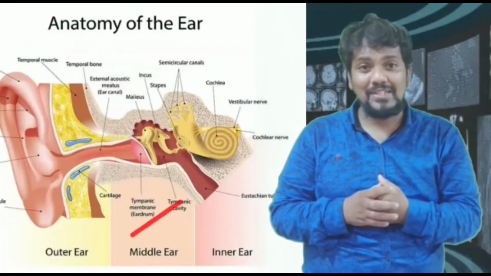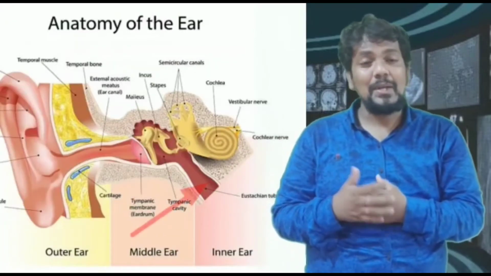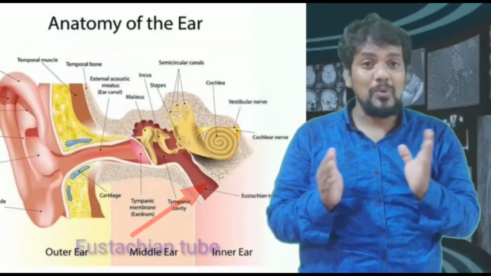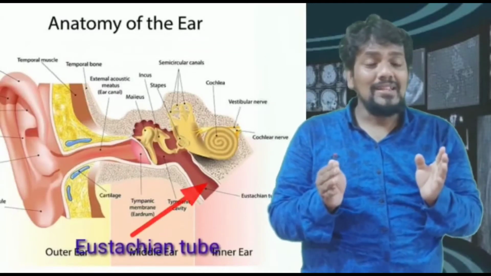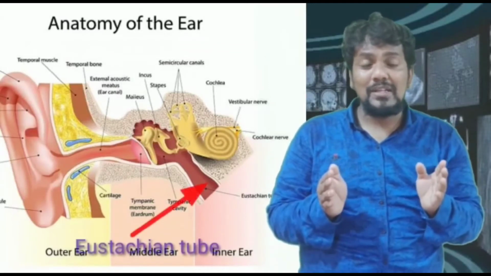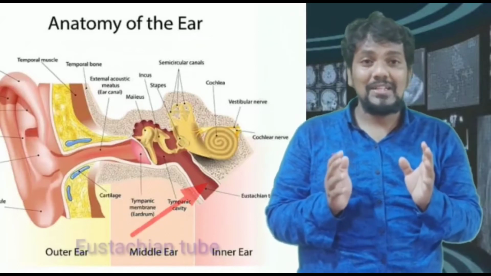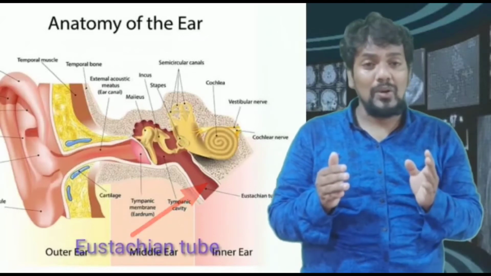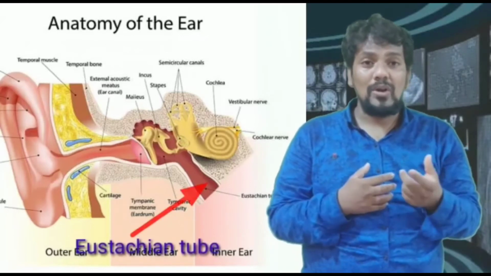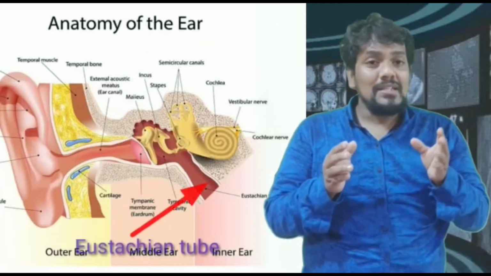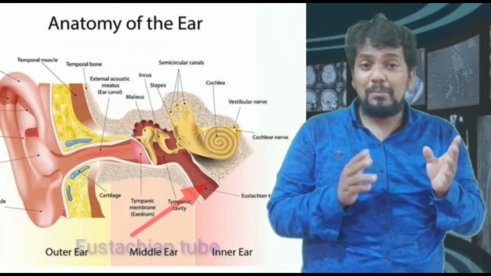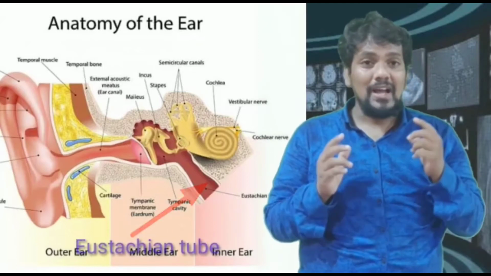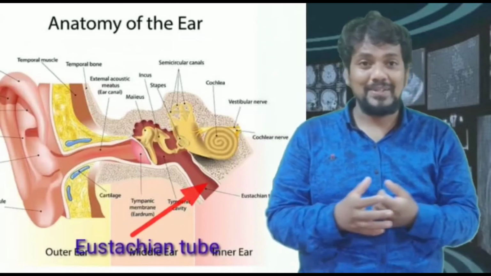The tube is referred to as the eustachian tube. This eustachian tube or eustachian canal equalizes the pressure on both sides of the ear. When there is a proper balance between the two sides, the human can hear sound properly with the help of the eustachian tube. This eustachian canal opens when we yawn. When there is an imbalance between the pressure on both sides of the ear, one hears a ringing sound in the ear, and pain and vertigo could happen.